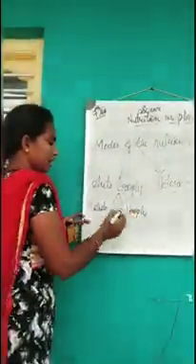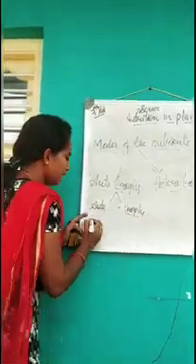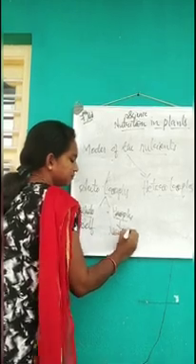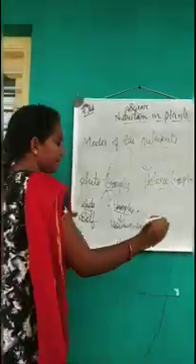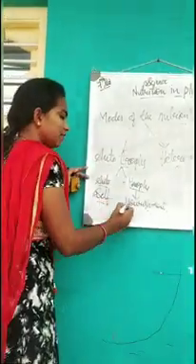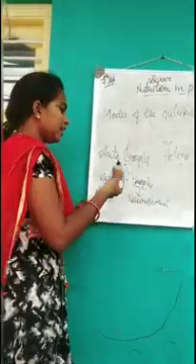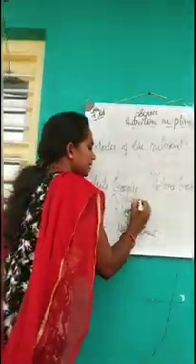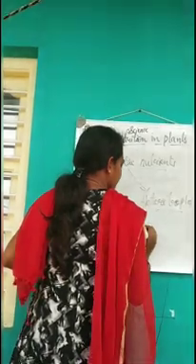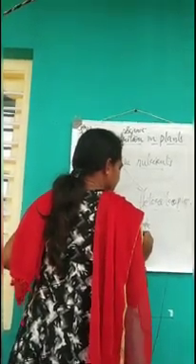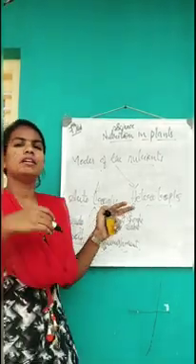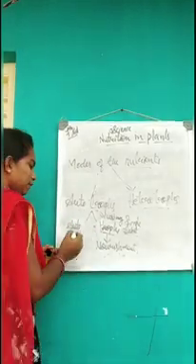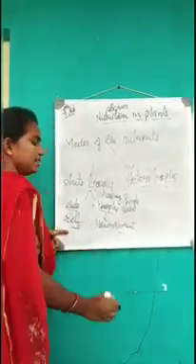If we divide autotrophs, auto means self and trophs means nourishment. It means the organisms prepare their own food using simple substances. Understood? Autotrophs are the organisms which prepare their own food using simple substances. If we divide, auto means self and troph means nourishment.